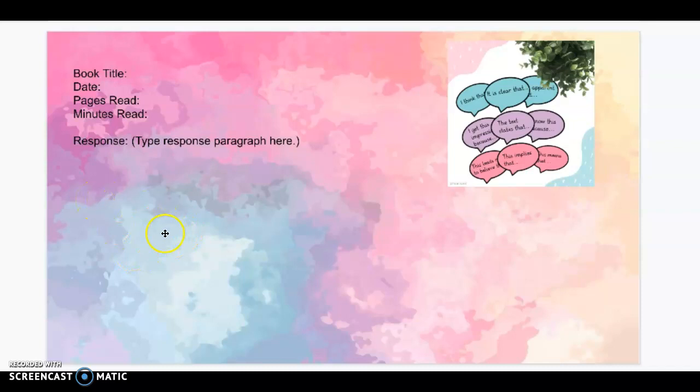Books that you can use to write could be a chapter book from home. It could be chosen from my book library, our school library, and we will even use them when we start book clubs.